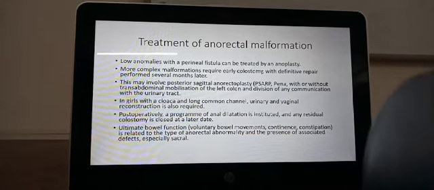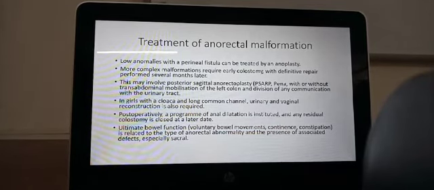So in which case complex reconstruction is required. Okay. So we will have to do an anorectoplasty, but we will not do an anorectoplasty immediately. We will do a colostomy first, and after the child is older and able to tolerate a major surgery, we will do an anorectal surgery. Okay. The main thing is to have a continent bowel, but sometimes it is related to the anorectal abnormality and the presence of associated defects and the presence of the anorectal sling of muscles.